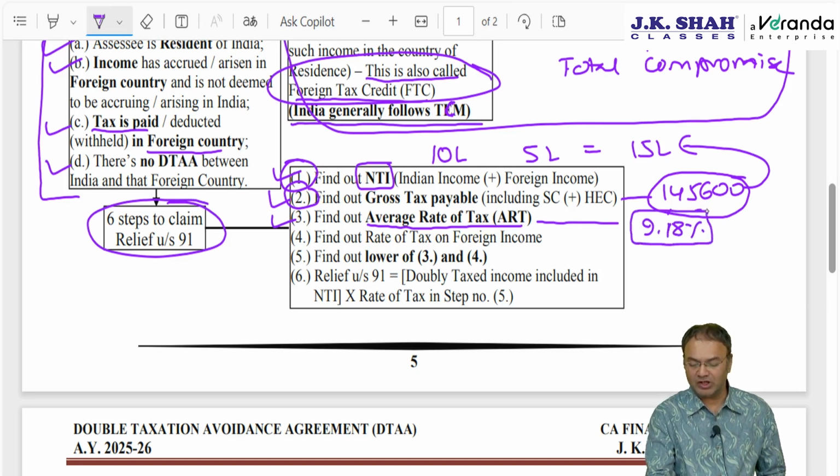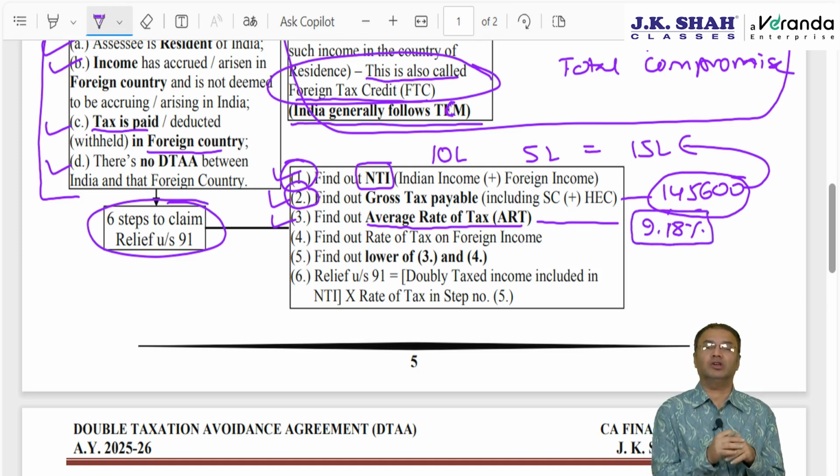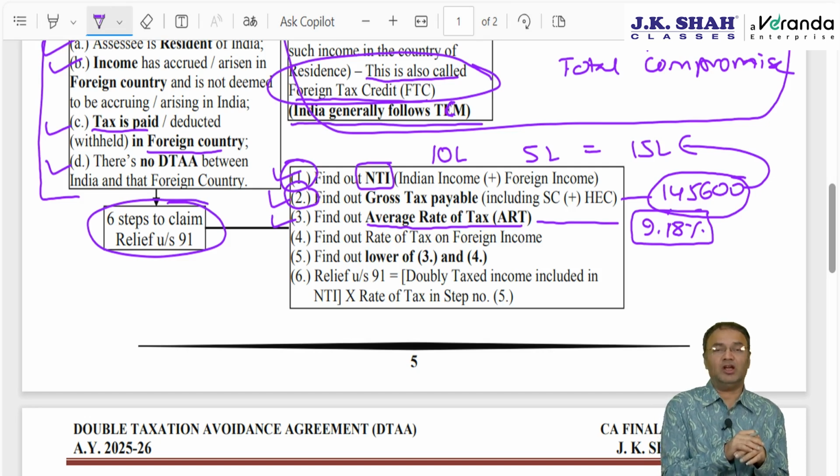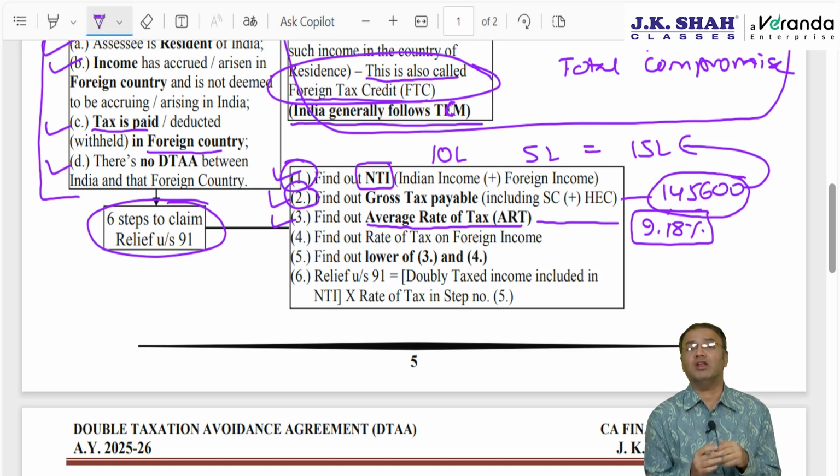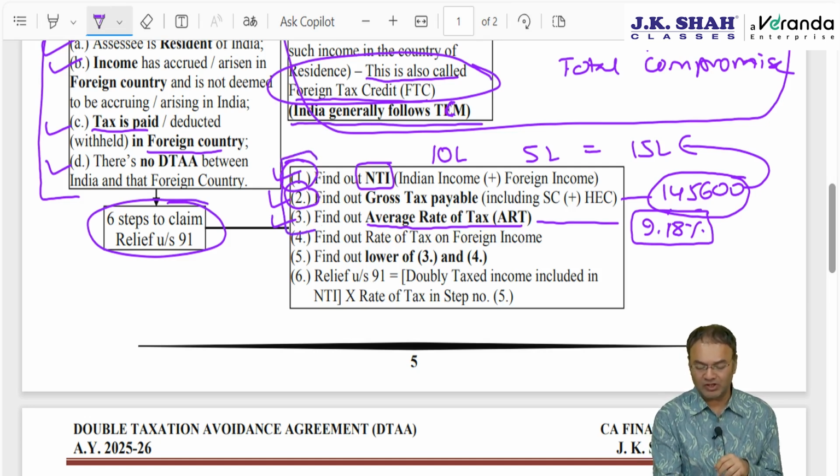So we are actually interested in this: how much is the tax on the given income in India? In India, tax is not charged at one particular rate. Tax is charged at different rates under different schemes and with different surcharge rates. Therefore, the tax rate is not uniform in India. In order to find out how much is the tax in India, we follow these 3 steps. The conclusion of these 3 steps is to find out how much is the tax on such income in India. Step number 4, find out on the same income how much tax is paid or deducted in the foreign country.